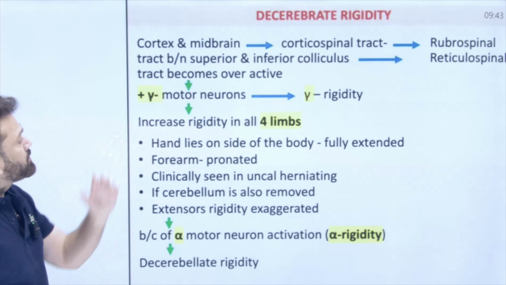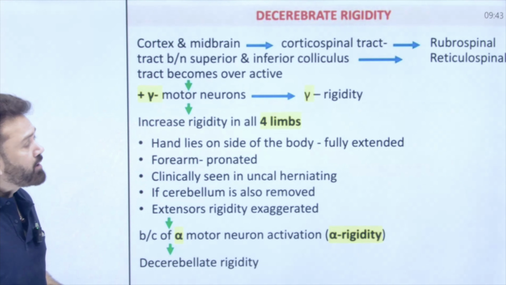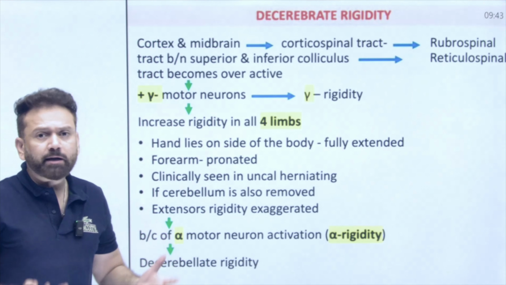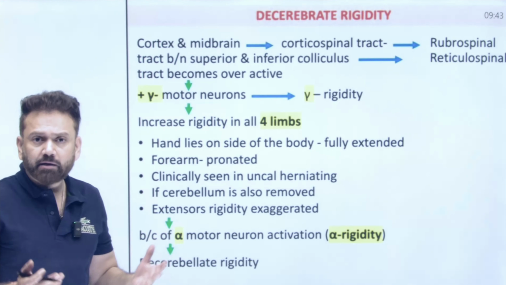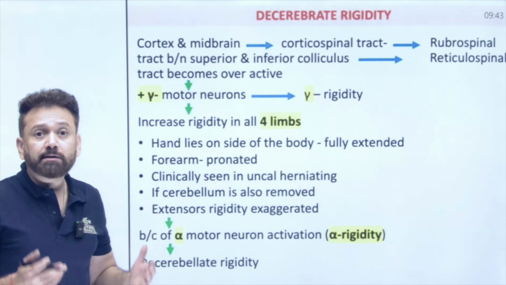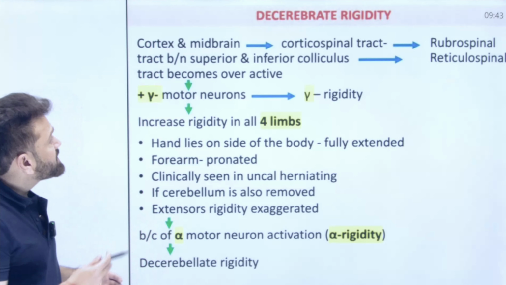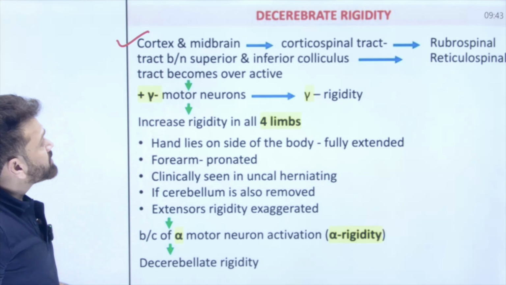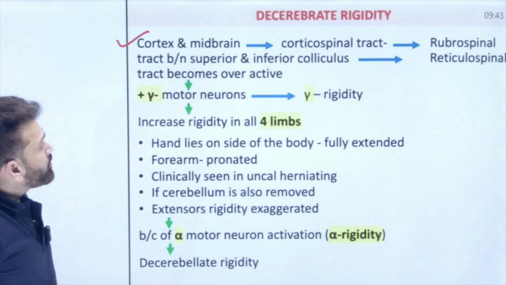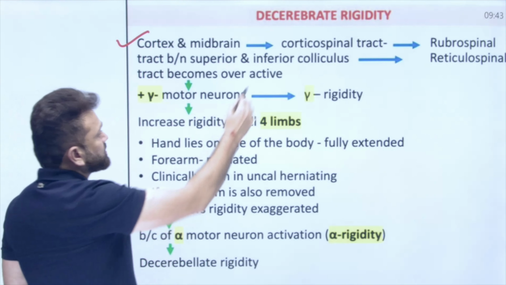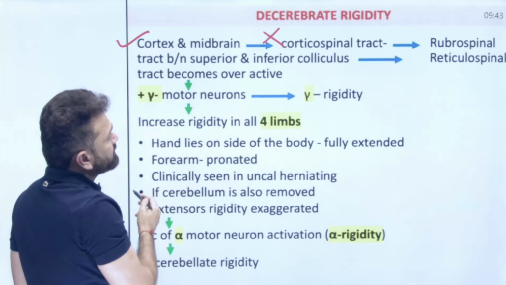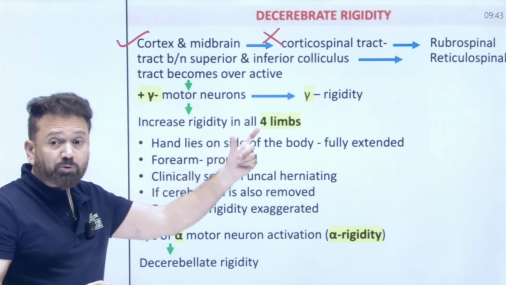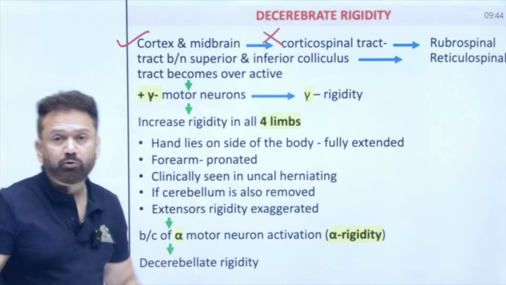Now, what is decerebrate rigidity? What is decorticate rigidity? If you remove only cortex in a practical, it is called decorticate rigidity. And if there is a removal of cortex as well as the midbrain, it is called decerebrate rigidity. Why? Because corticospinal tract will be damaged, rubrospinal tract will also be damaged. So in that condition, reticulospinal tract will become overactive.